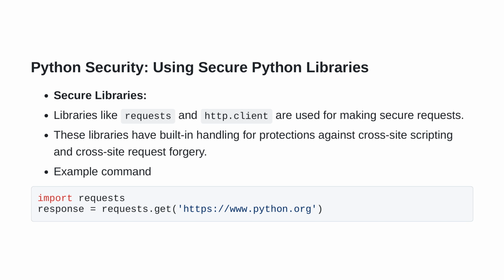Guarding against such attacks is essential to maintain the integrity and safety of our data as well as our software system. Here is an example command that demonstrates the use of the requests library in Python. You'd start off by importing the requests library. Then you call the get method from the requests library to fetch a web page. In our case, we have chosen